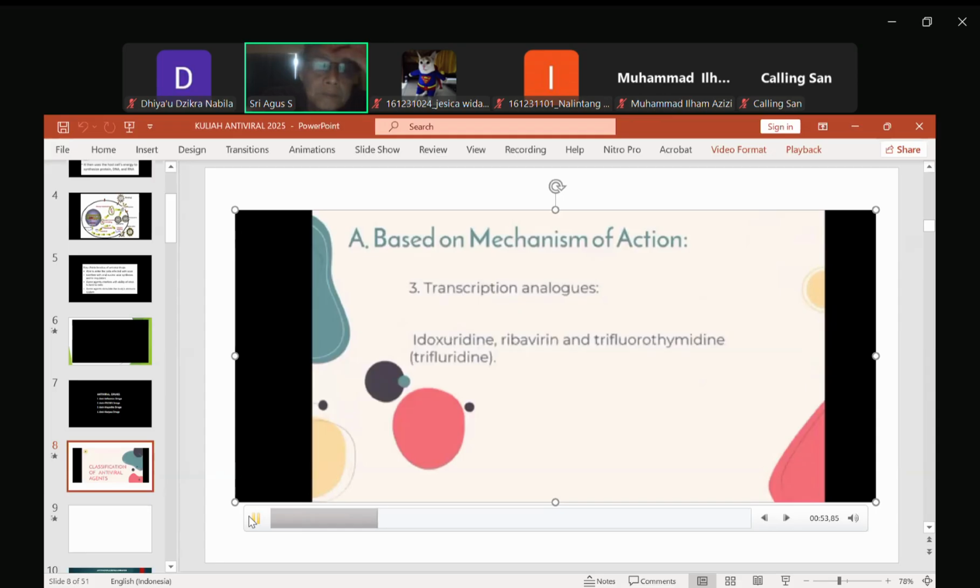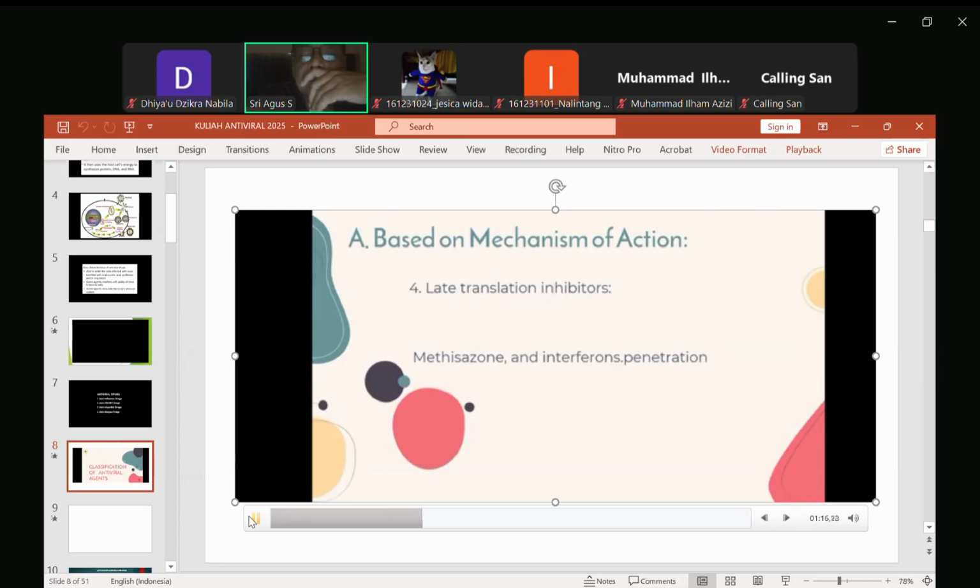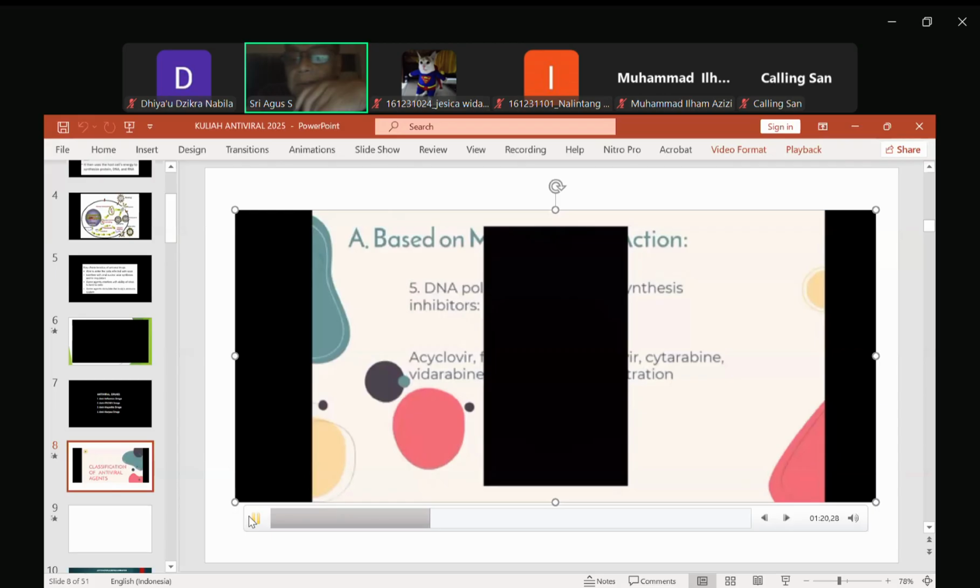Based on mechanism of action, the next is transcription of analogies. Examples are the imidazolpidine, ribavirin, and trifluorothymidine or trifluridine drugs. Fourth, are delayed translation inhibitors. Example of this is metisazone and interference drugs. DNA polymerase and DNA synthesis inhibitors.